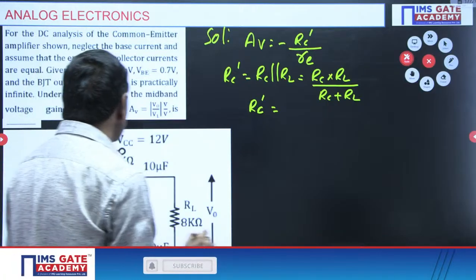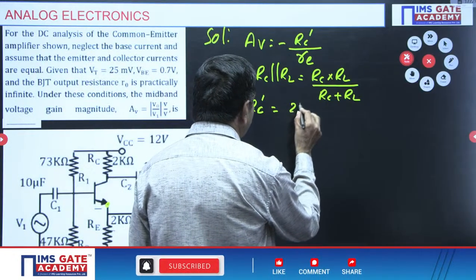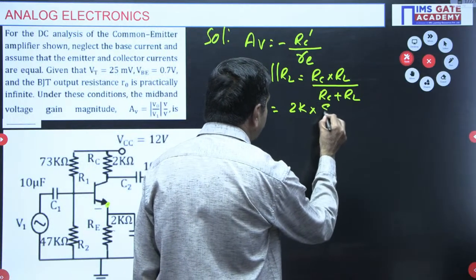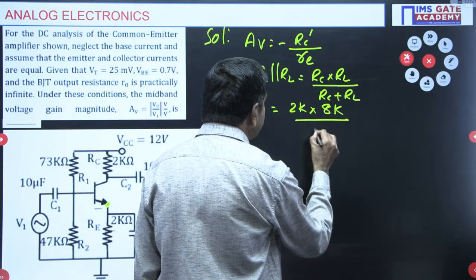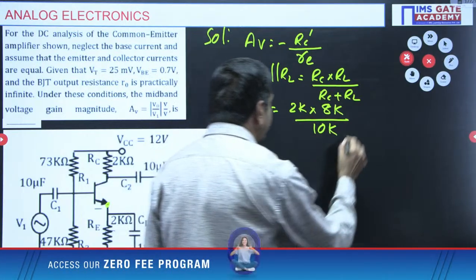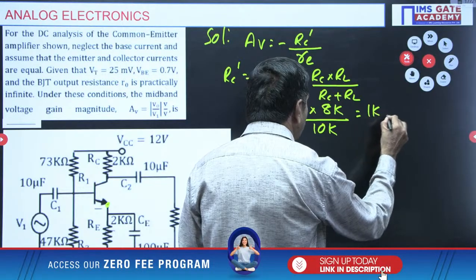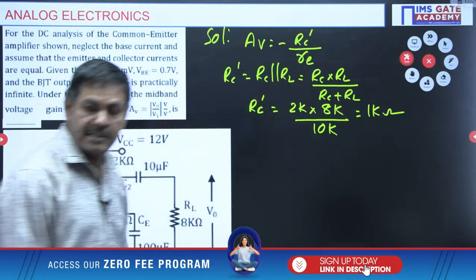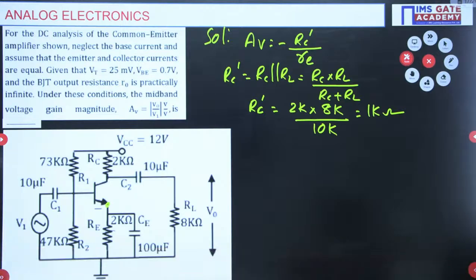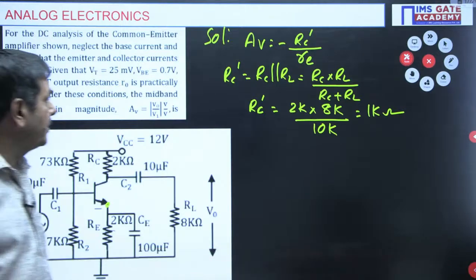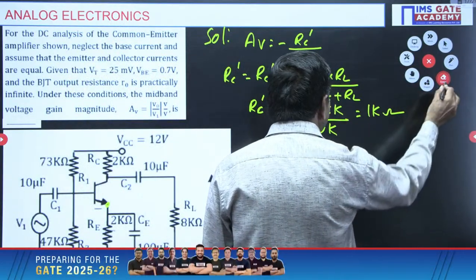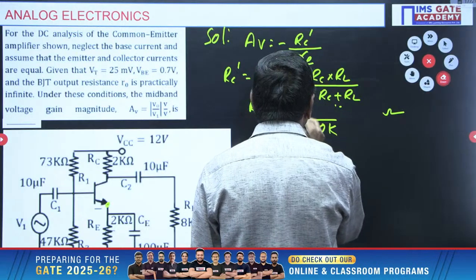RC is 2K and RL is given as 8K. So 2K plus 8K, 10K. 8 plus 2, 10, 10 cancel, 1K, RC dash is 1 kilo ohm. Sorry, I think I made a mistake here.